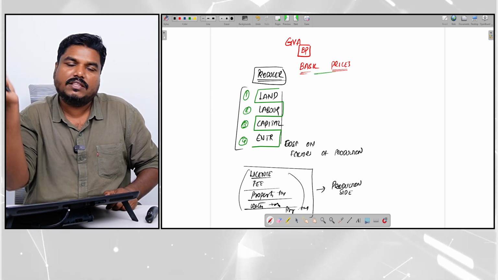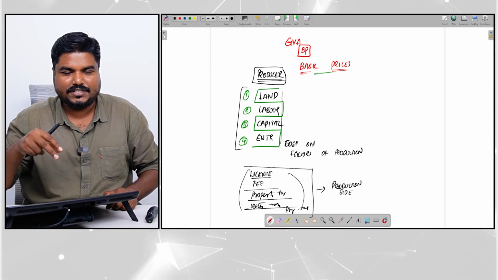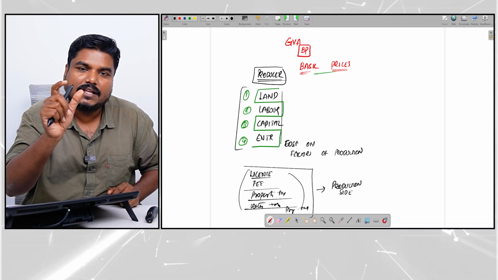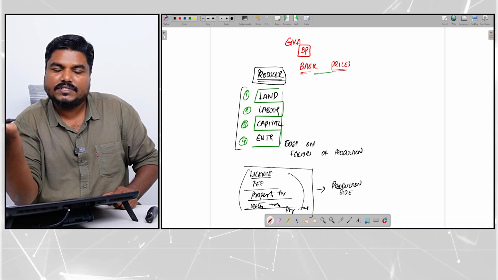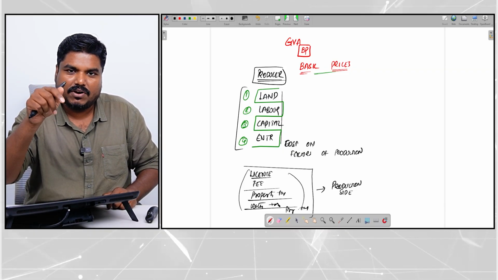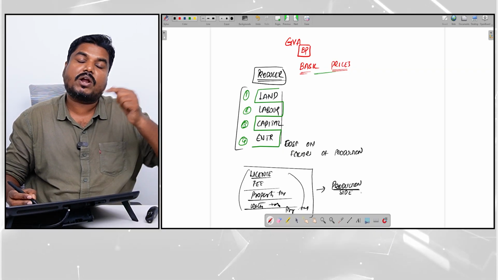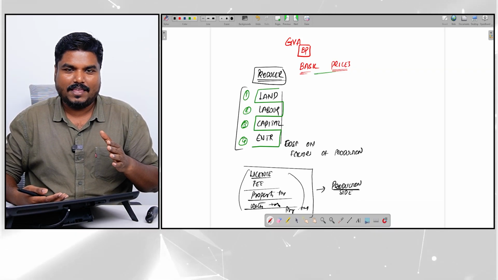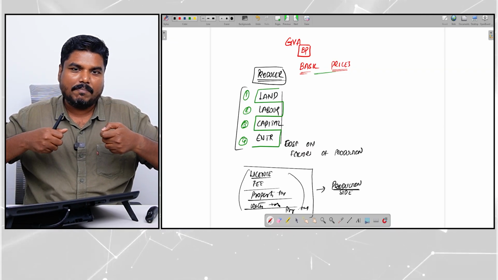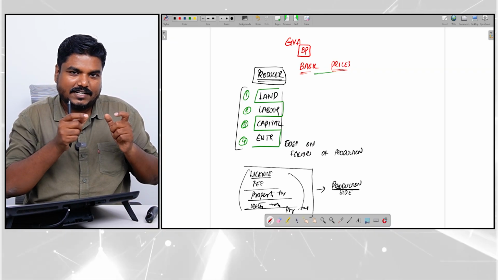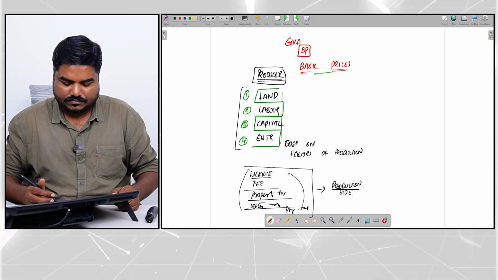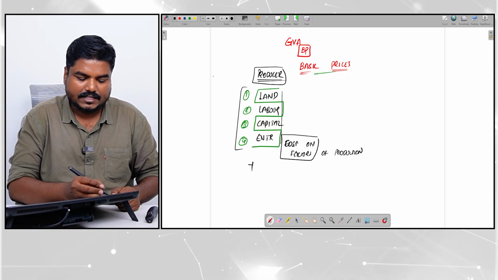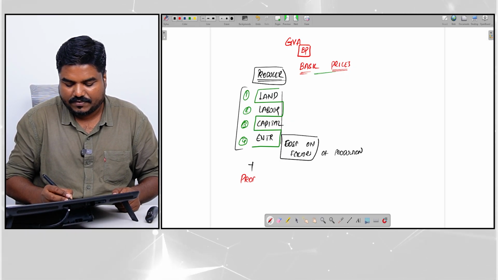See, GST is imposed on the bread, GST is imposed on the sandwich. Are you able to understand? But bread is a product, so that is tax on the product. Here I'm talking about tax imposed on the production side. I'm starting a factory, getting a license, for which I have to pay some fee. I'm running the factory, I have some property, I have to pay some tax. So these are taxes imposed on the production side. So the point is, along with the cost of these factors, there is another expense called production taxes.